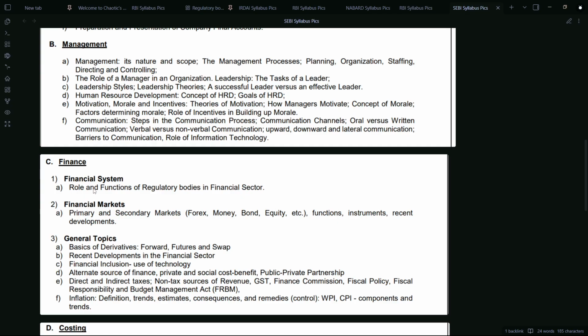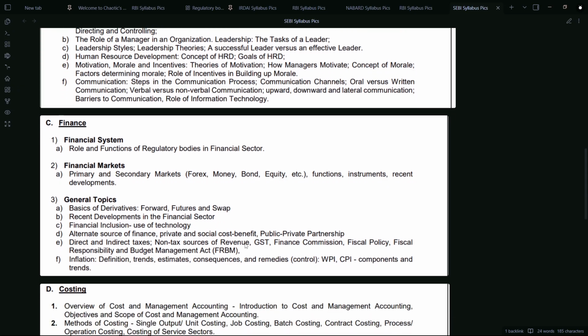Then again, in finance, although these topics are small, they may seem small, but there is depth to all of these topics. And somebody who is coming from a non economic background might have certain challenges understanding, but you must realize that it's just terms. Once you get used to the terms, once you start building the terms within you, it gets pretty much easier in the future. And like finance, there will be financial systems that you have to talk about, then financial markets you have to talk about.